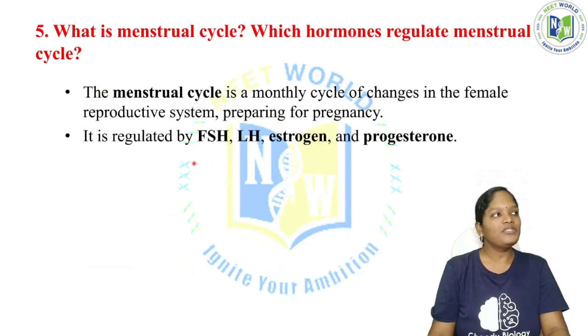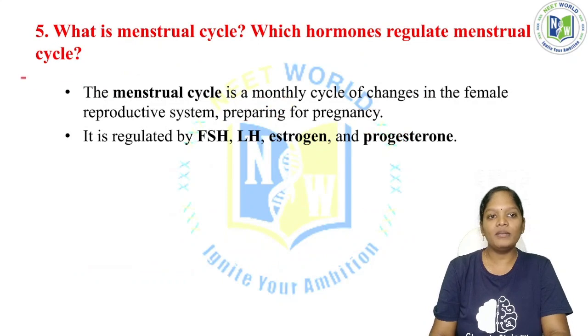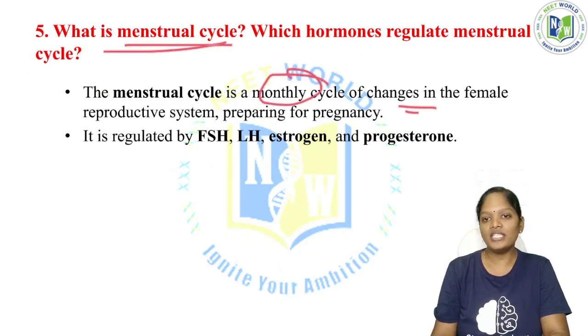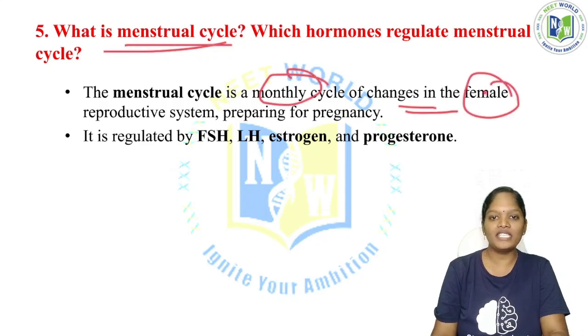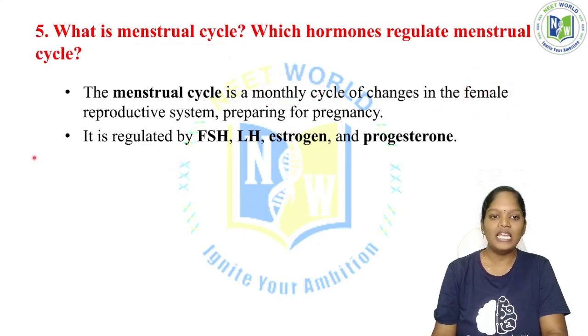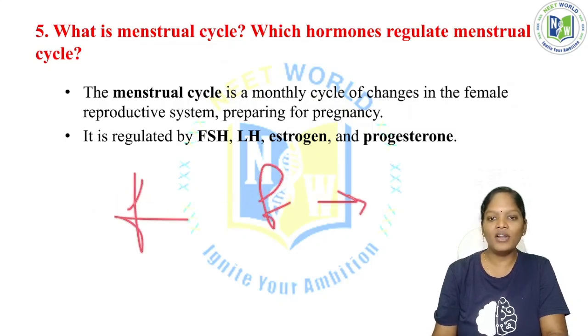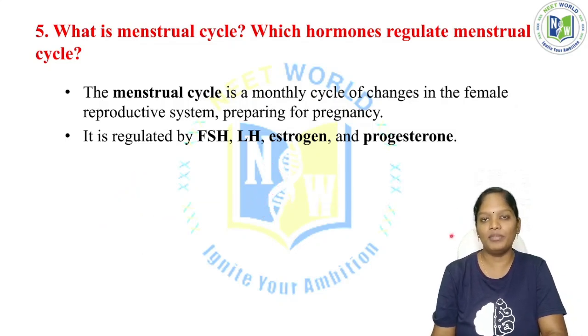Now, what is the menstrual cycle? Which hormone regulates the menstrual cycle? See, the menstrual cycle is the monthly cycle of changes in the female reproductive system, preparing for pregnancy. If the male gamete and the female gamete fuse, then it is called fertilization. It means the pregnancy period.